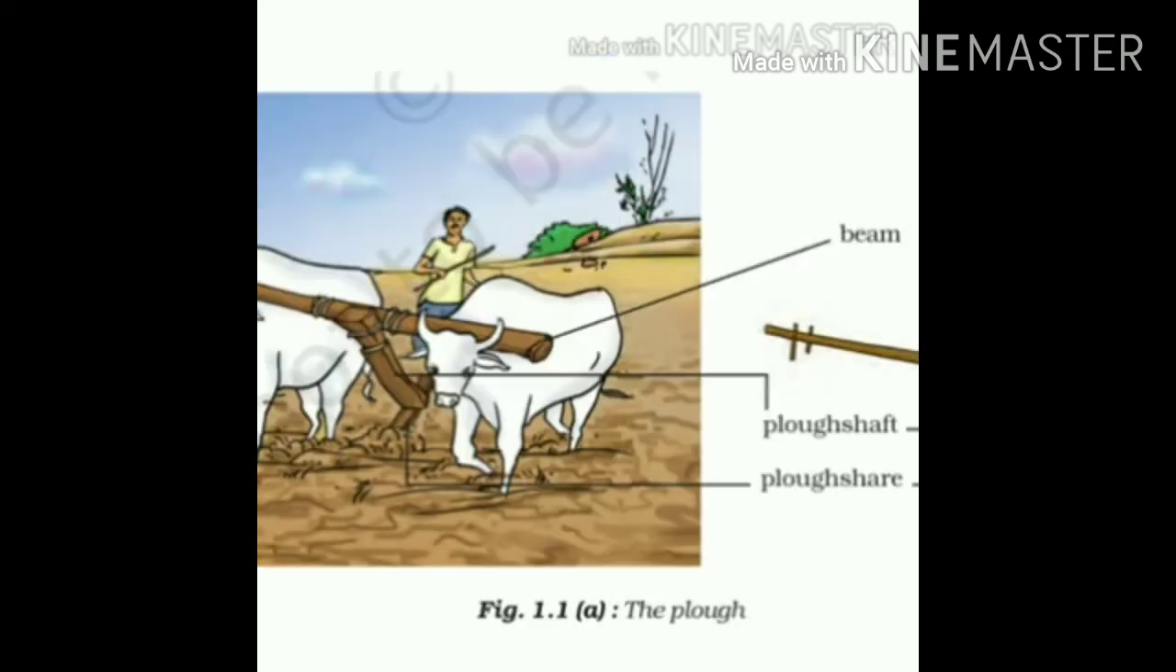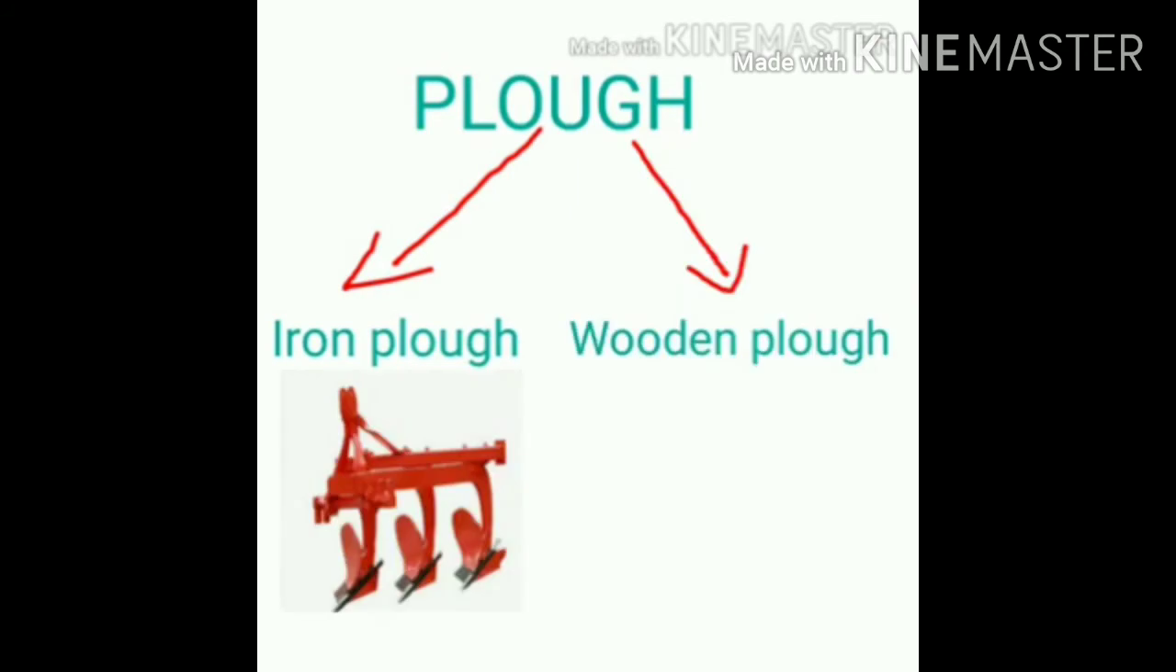Then the handle is at one end of the shaft and the other end is attached to the beam that is placed on the bull so that the bull can drag it throughout the field. Plough is of two types. One is the iron plough, another one is the wooden plough. The wooden plough is the traditional one we used in olden days, and nowadays the wooden plough is replaced by the iron plough because it is more durable than the wooden plough.